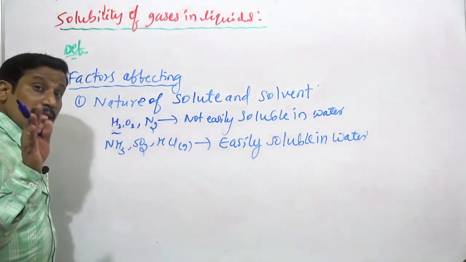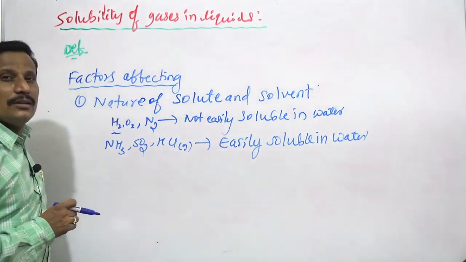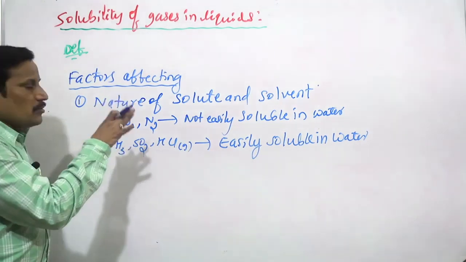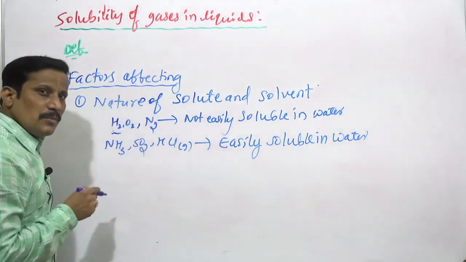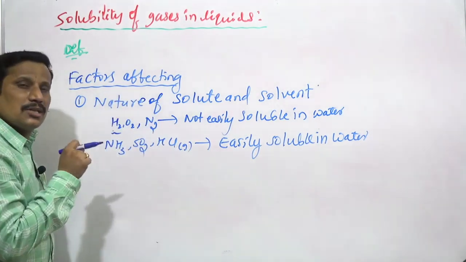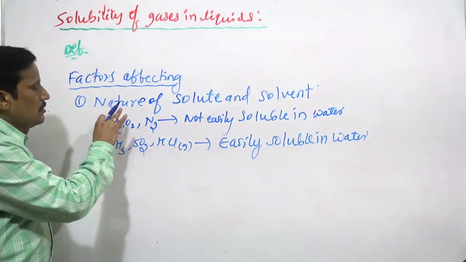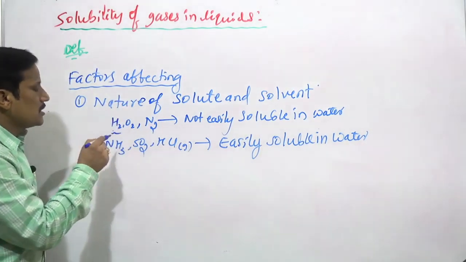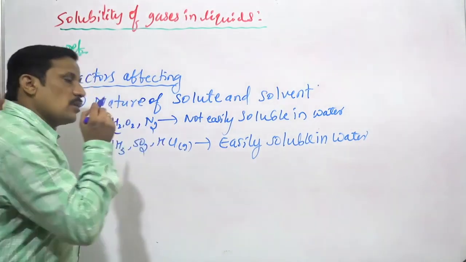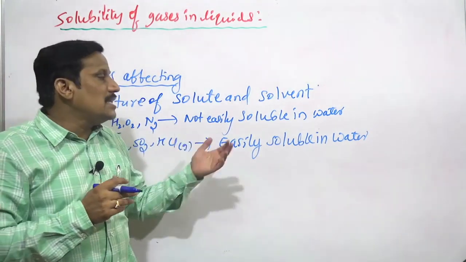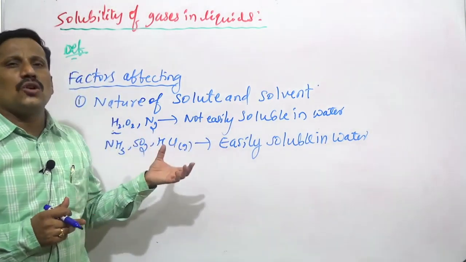Why, you have studied in first year in the states of matter chapter: van der Waals force of attraction. Okay, I'll come back to that. Some gases are not easily soluble in water. For that we have to maintain some pressure and some temperature. That is one aspect. The second is that gases like ammonia, sulfur dioxide and hydrogen chloride are easily soluble in water. Why are they easily soluble?